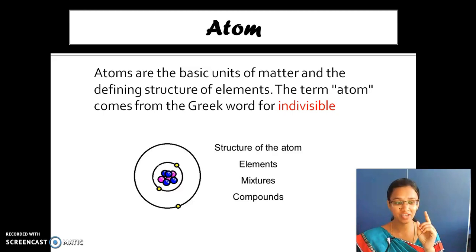Atoms are the basic unit, the fundamental of everything. It comes from a Greek word that means indivisible. Atoms combine to form elements, elements combine to form mixtures, and then mixtures combine to form compounds.